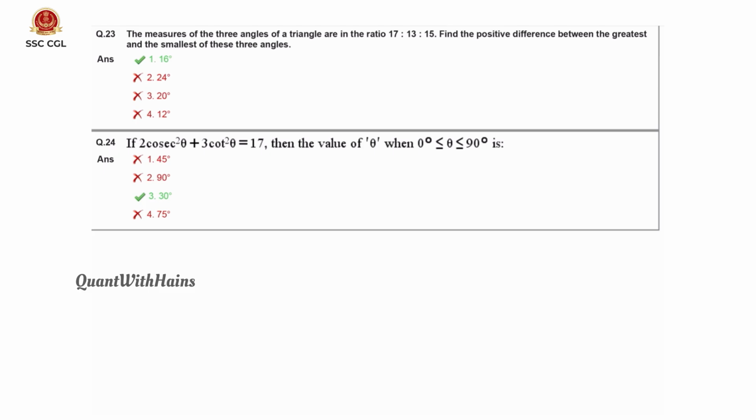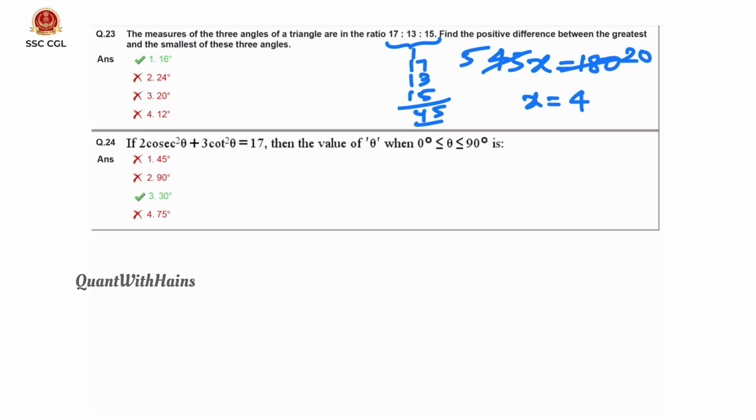Here coming to 23rd question, the measures of three angles of a triangle are in the ratio of 17:13:15. Find the positive difference between the greatest and the smallest of the three angles. Here ratio of angles is given, that is in the ratio of 17, 13, 15 parts. 17 plus 13 plus 15 is 45x, that means 45x is 180 degrees, 9 5s are 45, 9 20s are 180, so x is 4.